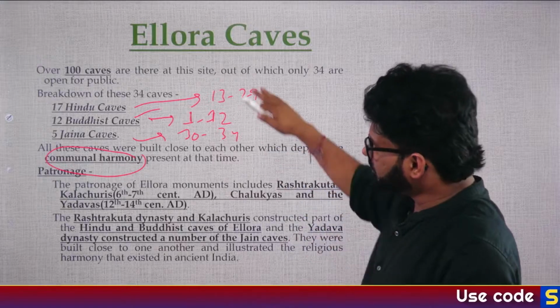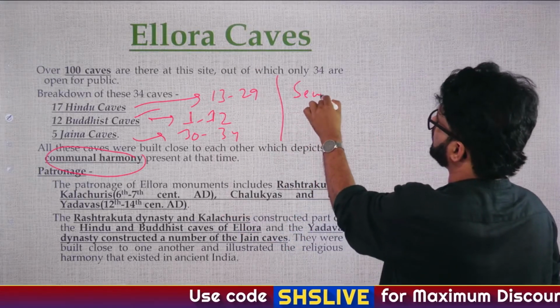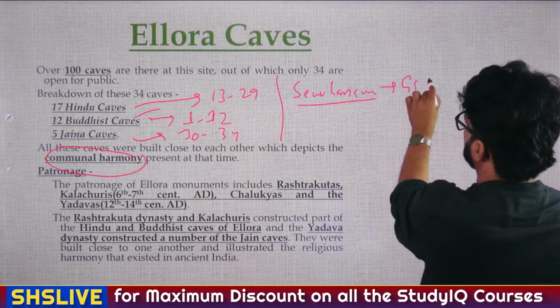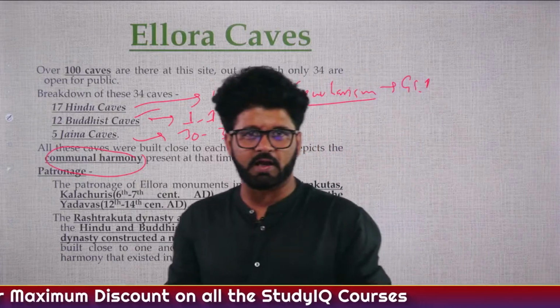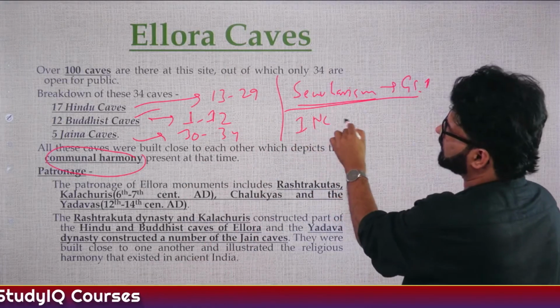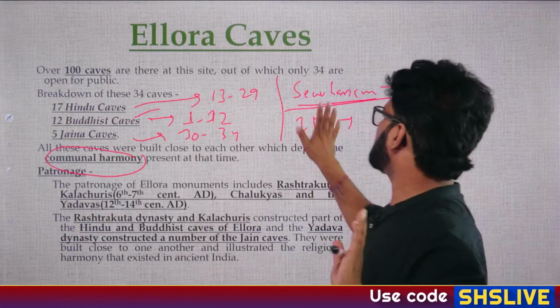Communal harmony. This is one example of communal harmony. You have one topic, secularism, when you read GS1 mains. There you can use the example of Ellora caves. Another example is when we talk about Congress, INC. I know many people like, I'm not talking about party per se. We are talking about Indian National Congress.